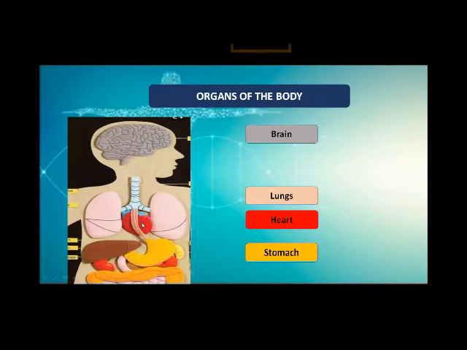Okay, it is the function of the heart, a very important organ in your body, and it does many works. It is beating all the time. These are the lungs, used for breathing. And now the stomach. We have a stomach. It helps us to digest our food. Now these are all the parts: first the brain, second the lungs, third the heart, and fourth the stomach.